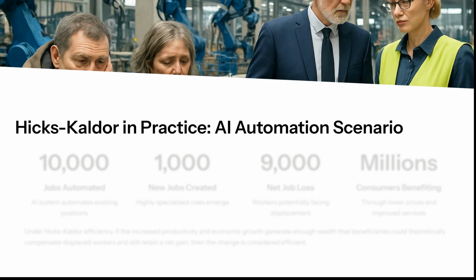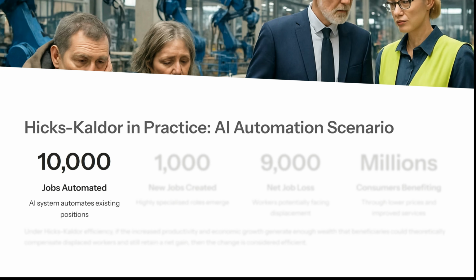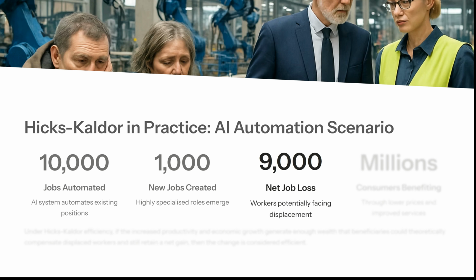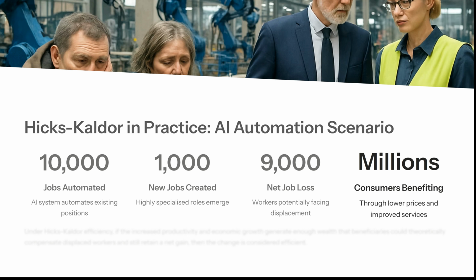Hicks-Kaldor in practice: AI automation scenario. Let's imagine that we have 10,000 jobs automated, when an AI system automates existing positions. 1,000 new jobs are created when highly specialised roles emerge. So looking at these two numbers, obviously the net job loss is 10,000 minus 1,000, so there's a 9,000 job loss. These are the workers potentially facing displacement. On the other hand, we could have millions of consumers benefiting through lower prices and improved services. Perhaps even the AI automation creates services that were not possible before.